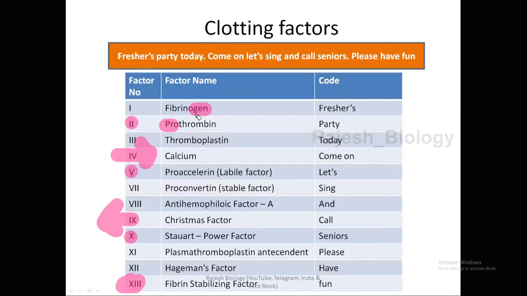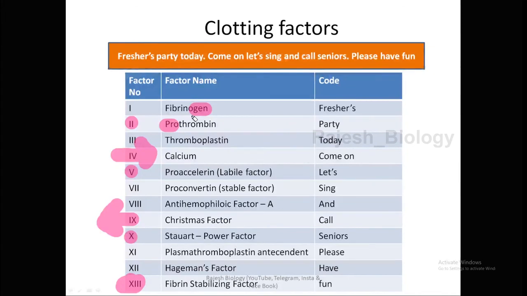So these are the different factors. All factors work in a cascade mechanism. Cascade mechanism means it is a chain, a chain reaction. That means 1 activates 2, 2 activates 3, 3 activates 4, 4 activates 5. This is one chain. Like that, 5 is the ultimate. If 5 is the ultimate, this is one cascade.